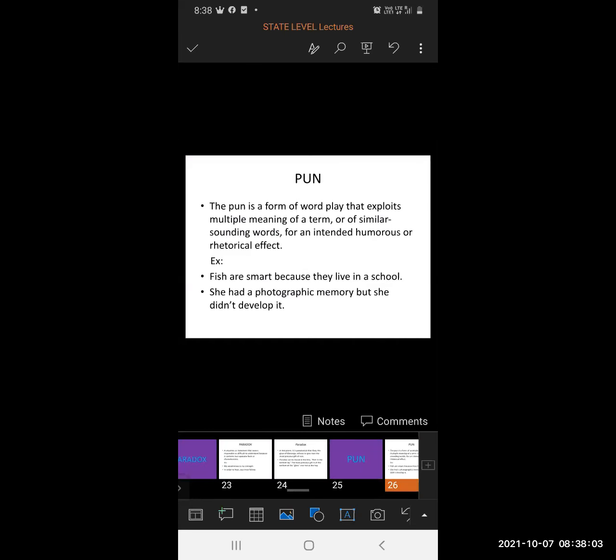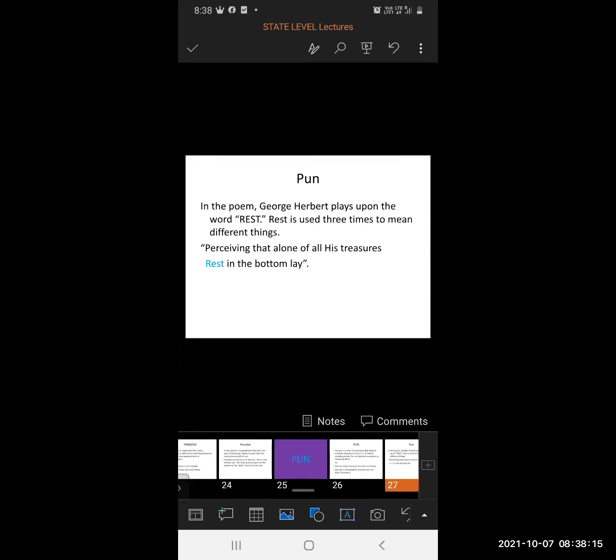Pun. The pun is a form of wordplay that exploits multiple meanings of a term or of similar sounding words for an intended humorous or rhetorical effect. In the poem, George Herbert plays upon the word rest. Rest is used 3 times to mean different things.